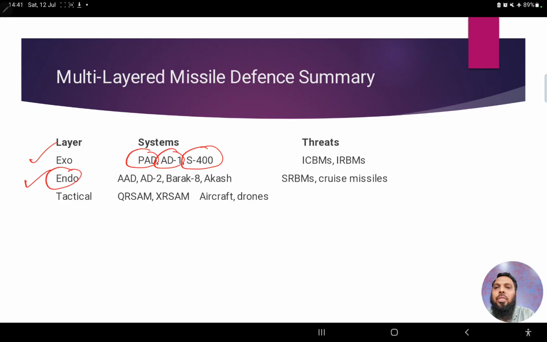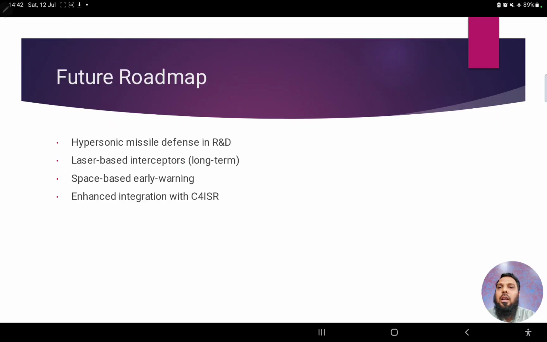And for endo, we have advanced air defense. Apart from that, AD2 missile, Barak 8 and Akash. So these are again medium range missiles. As we see, other missiles like QRSAM and XRSAM. So for different types of threats, we have a fully functional multi-layered missile defense system.